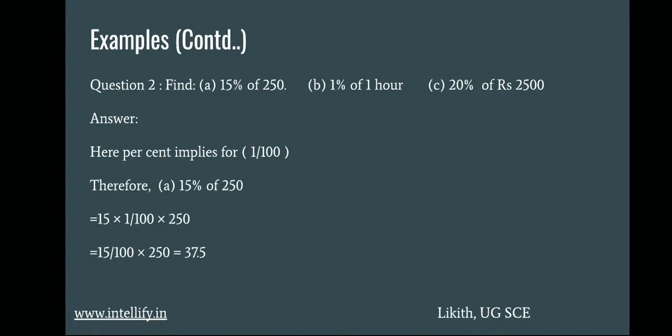In this question there are three sub questions. Percentage is nothing but 1 divided by 100. So the first step is, percentage implies 1 divided by 100, because 15% is 15 by 100. So 15 into 1 divided by 100 is nothing but 15 divided by 100. Don't be confused. If we multiply 15 divided by 100 into 250, we get 37.5, which is the required solution.